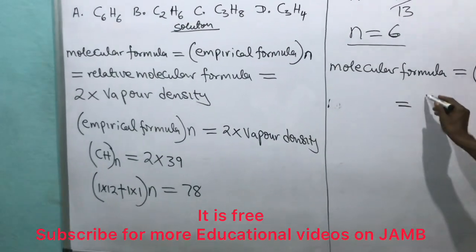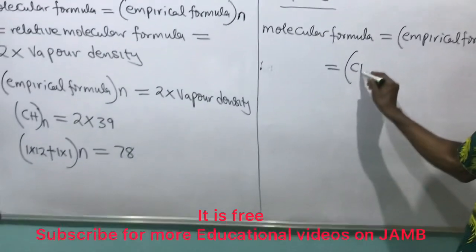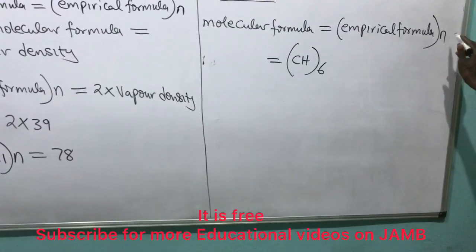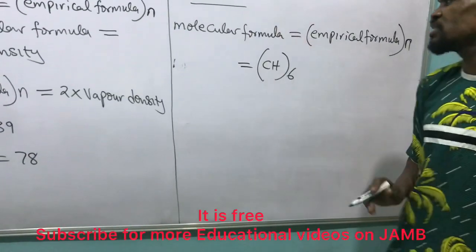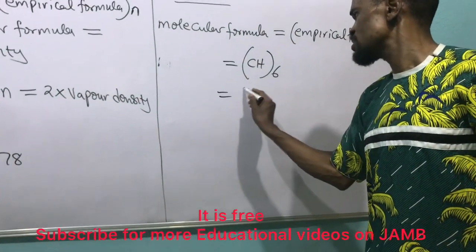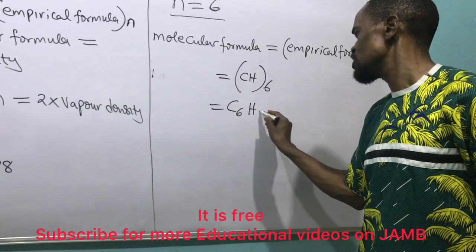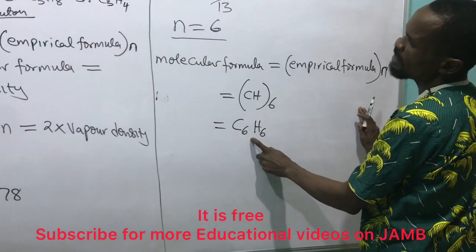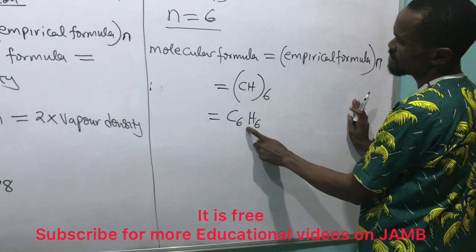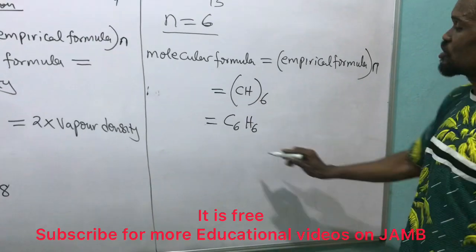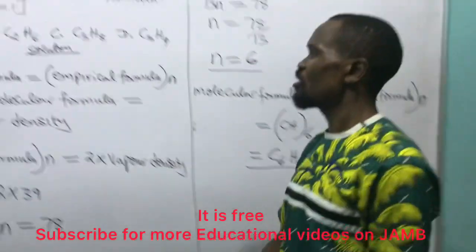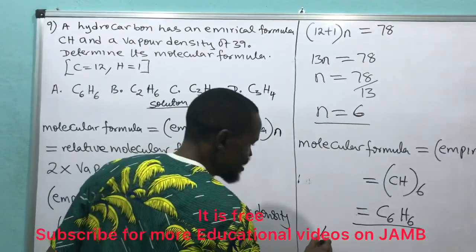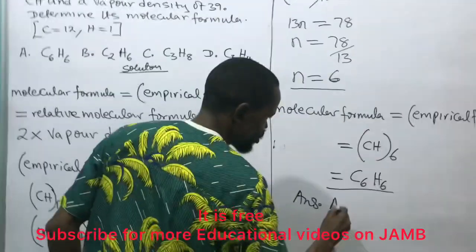My empirical formula is CH, which they gave me, times my multiplier, n, which is 6. Opening it, I will have C is 6 and H is 6. That means my molecular formula is C6H6, while my empirical formula is CH. I can now go to my options and I see that option A is this. So my answer is option A.